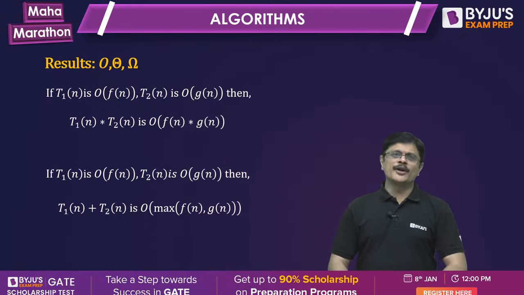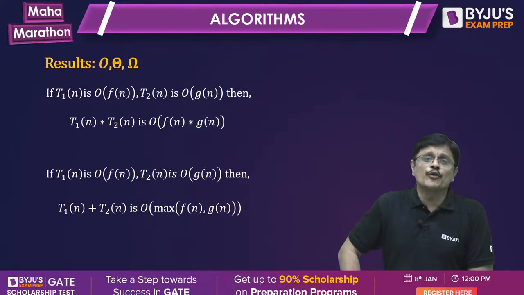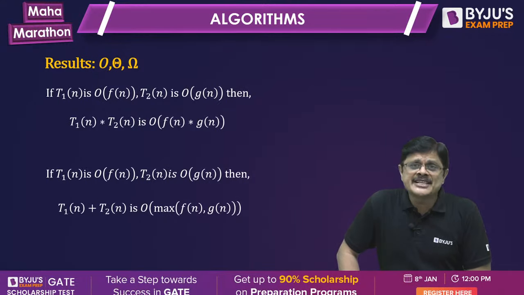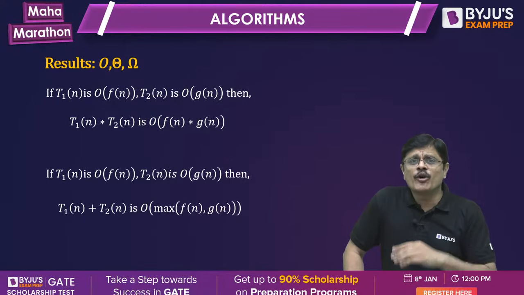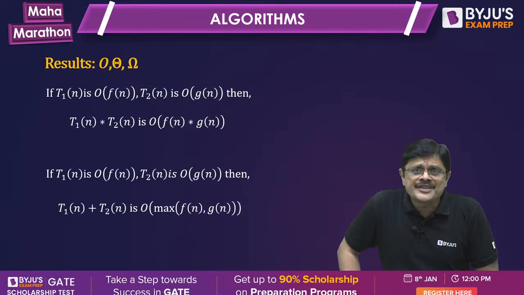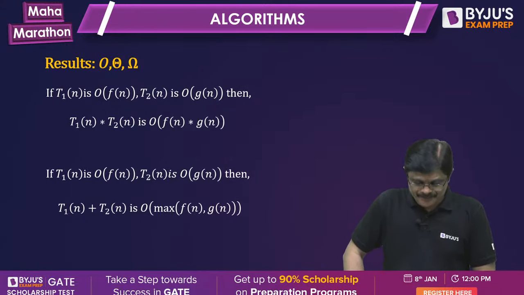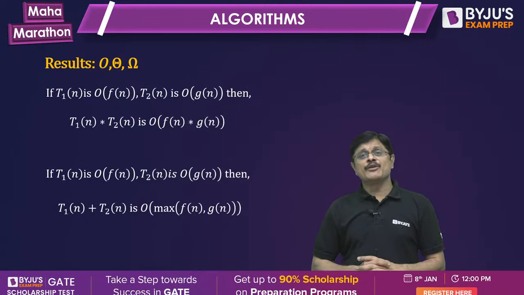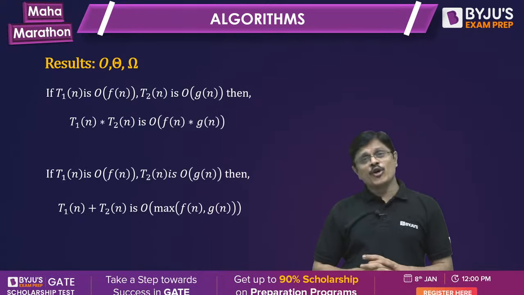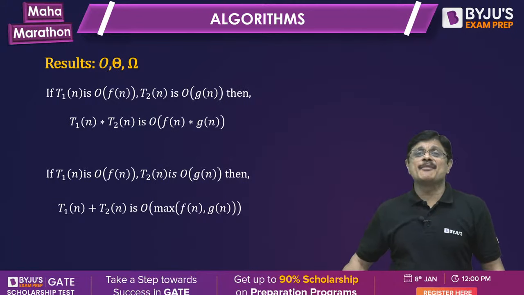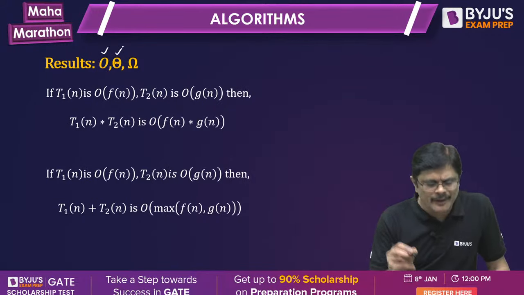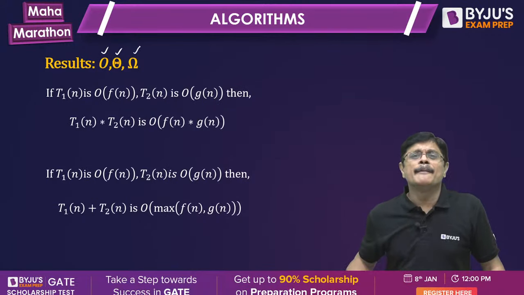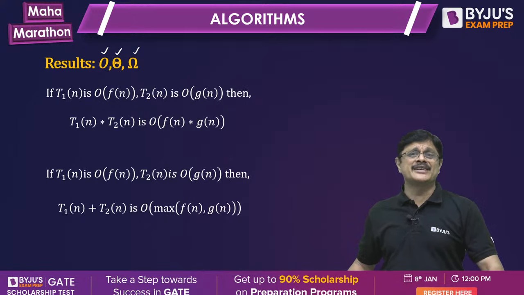Now, this is an important rule for product and addition of two functions. When T1 is big O of Fn and T2 is big O of Gn, the product of T1 into T2 is big O of Fn into Gn. Similarly, if T1 is big O of Fn and T2 is big O of Gn, their sum will be big O of the maximum of F and G. Of course, it is not only for big O, it is also true for big theta and big omega. If you don't remember, please note that.